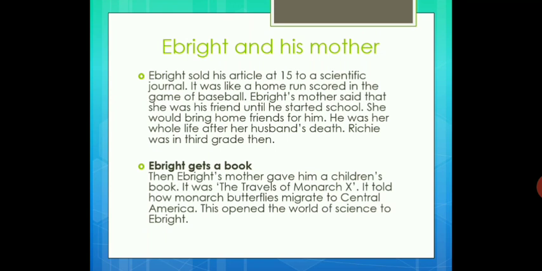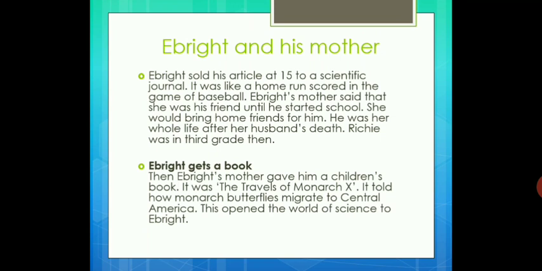At the time of her husband's death, Richie, or Ebright, was in third grade.